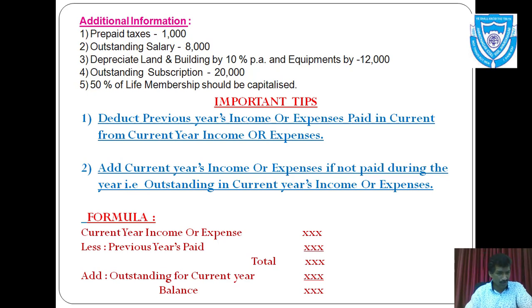We also have one formula. It is used in this example. You can see here the formula: current year income or expenses less previous year's paid, total of that, and again add outstanding for current year. At last you can take that balance in the outer column. So let us start with our example.